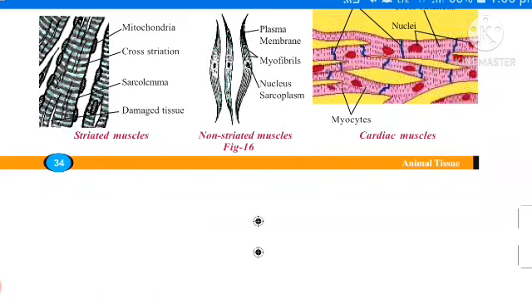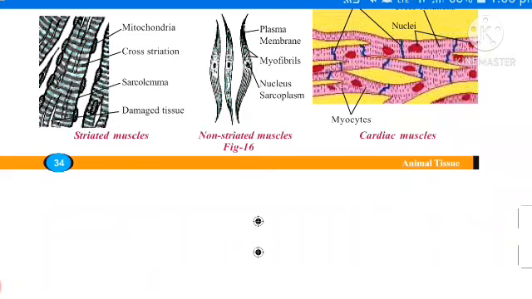Actually, these muscles are attached to the bones and help the movement. So these are called skeletal muscles. Why are they called skeletal muscles? These are mostly attached to the bones and help the movement. So these muscles are also called skeletal muscles.